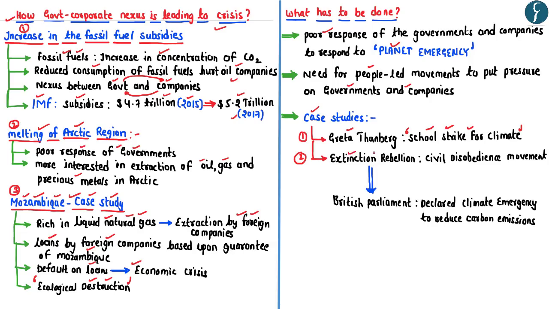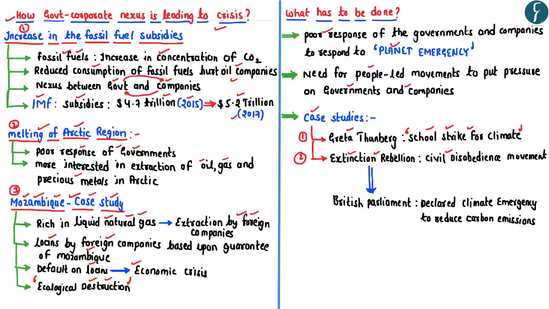As part of the Extinction Rebellion, people have come together and have started putting pressure on the government in the form of a civil disobedience movement. This civil disobedience movement is along Gandhian lines. Both these groups, the School Strike for Climate as well as the Extinction Rebellion, have been putting pressure on the governments in order to become carbon neutral and reduce the carbon emissions.